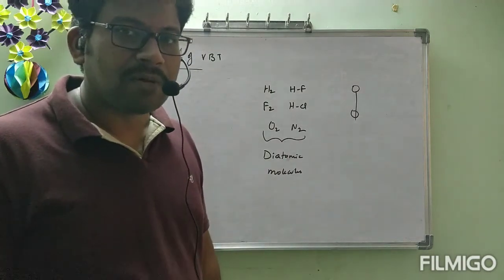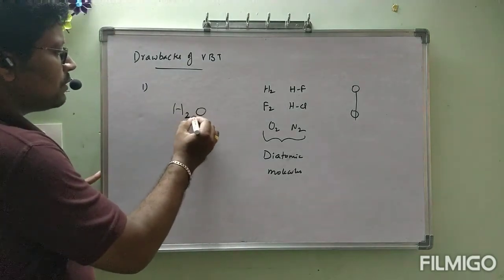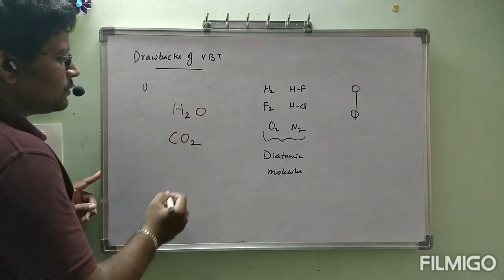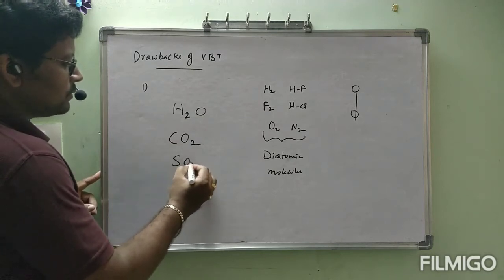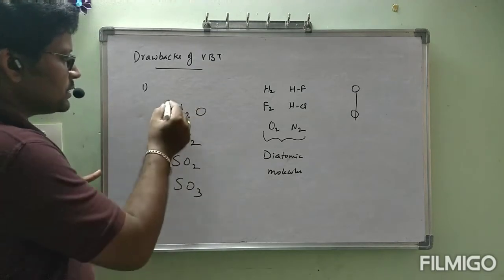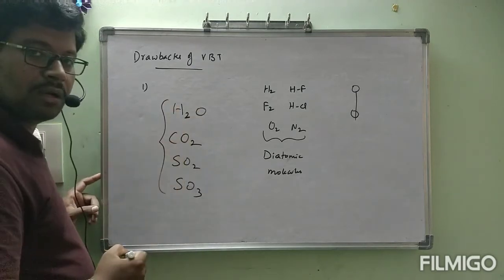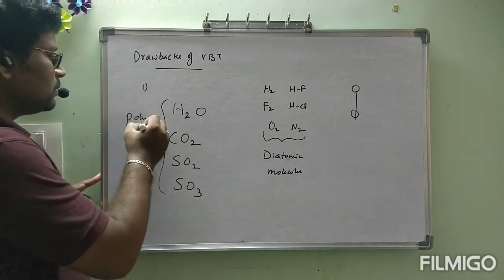But the problem is, if you take examples like H2O, CO2, SO2, SO3, these are not diatomic molecules. These are all polyatomic molecules.